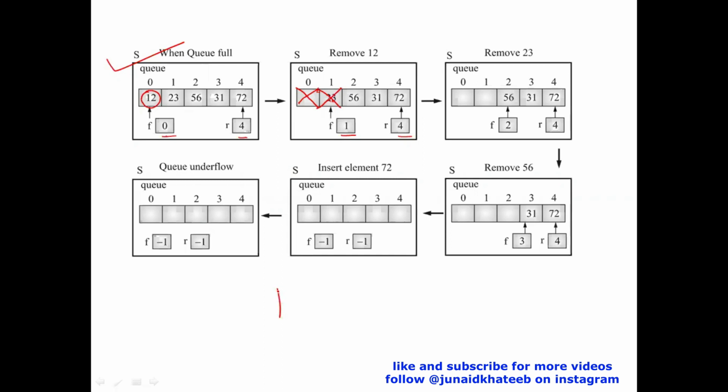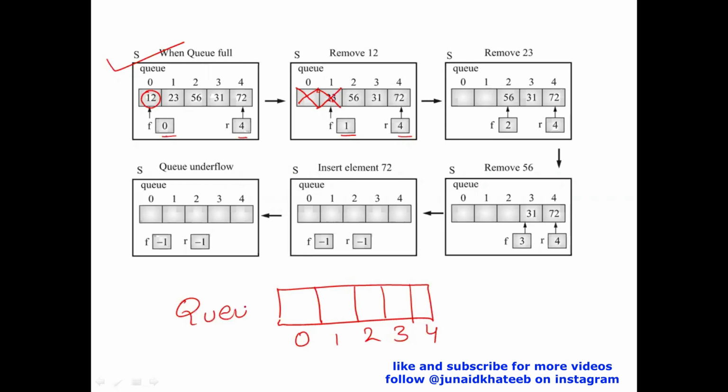But guys, please look at this case. Suppose I have this queue, which has say only one value. Say 9. So obviously front would be here and rear would also be here. When there is a single value in the queue, that is where the front and rear will always have the same value, whatever is the index. So front and rear are the same.